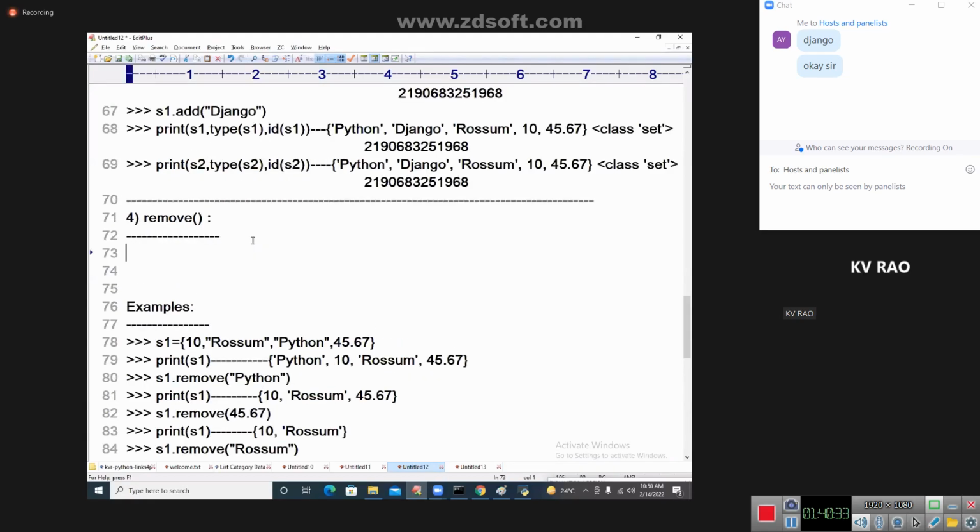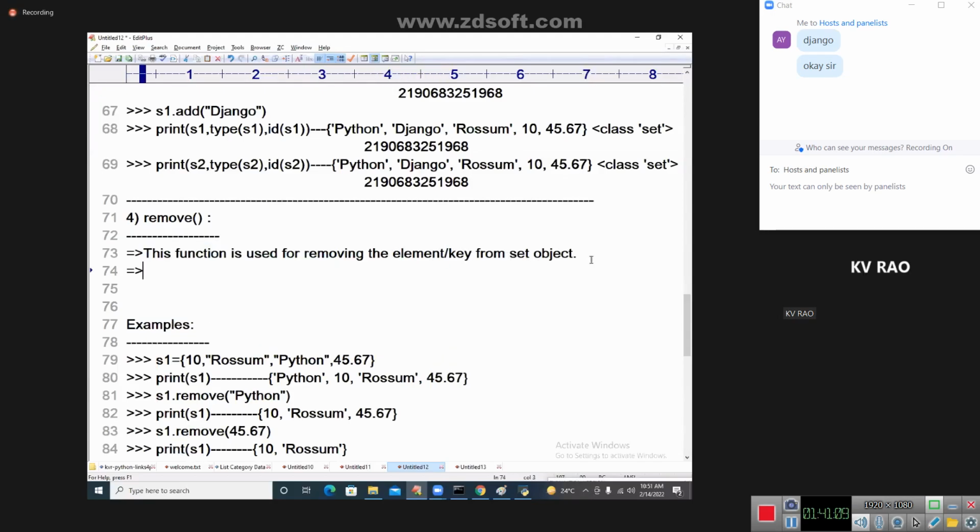Now see, students, this function is used for removing the element from the set. It is nothing but a key, I can say. Removing the element or key from where? From the set object. This function is used for removing the element or key from the set object.